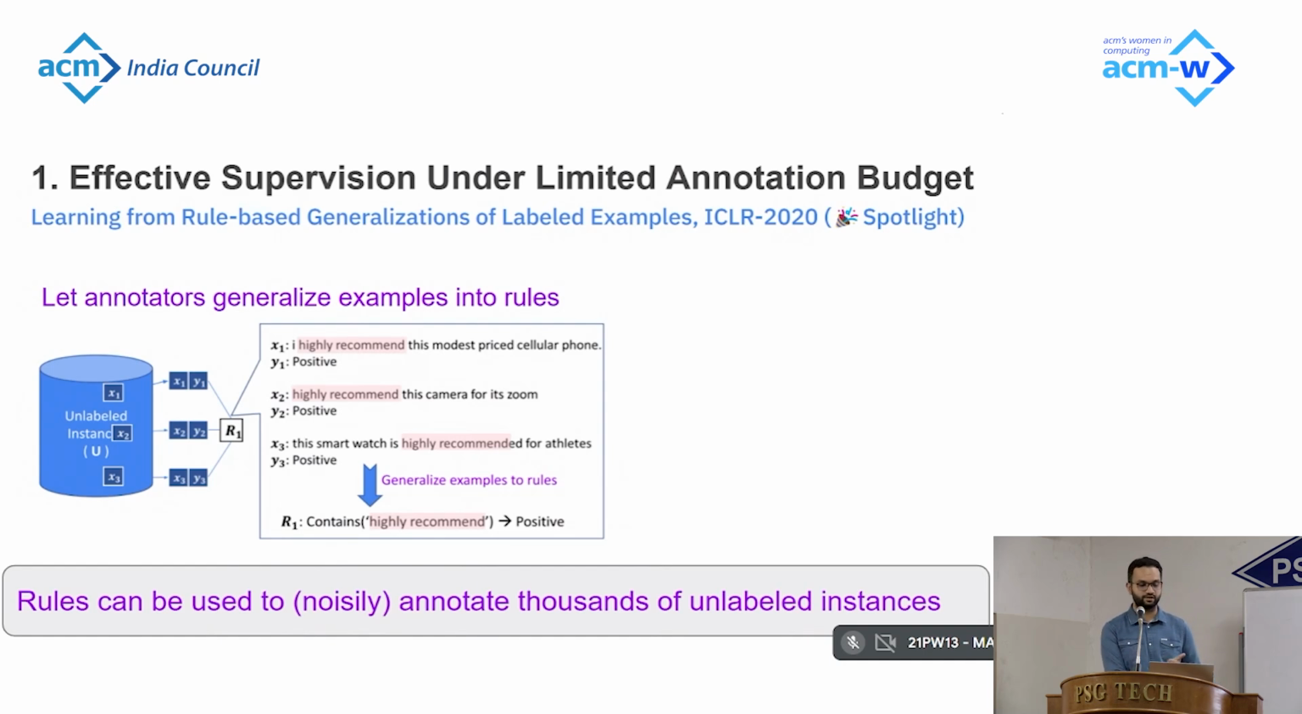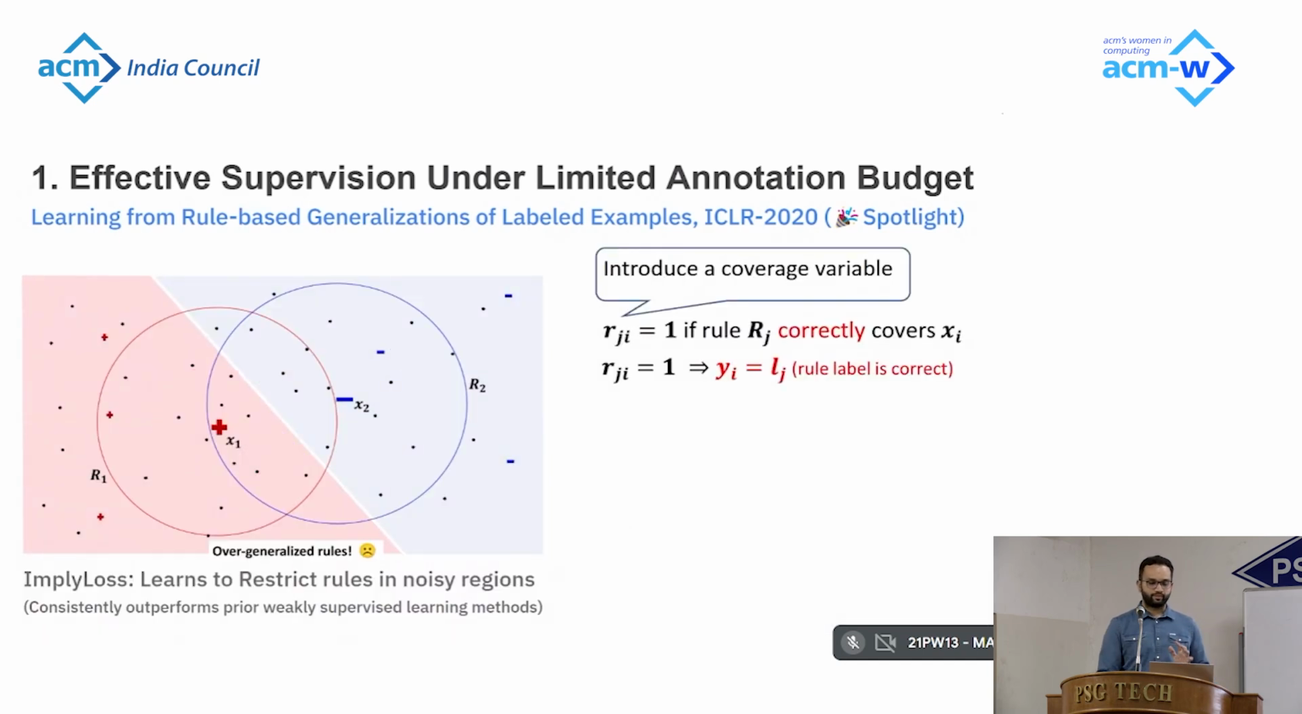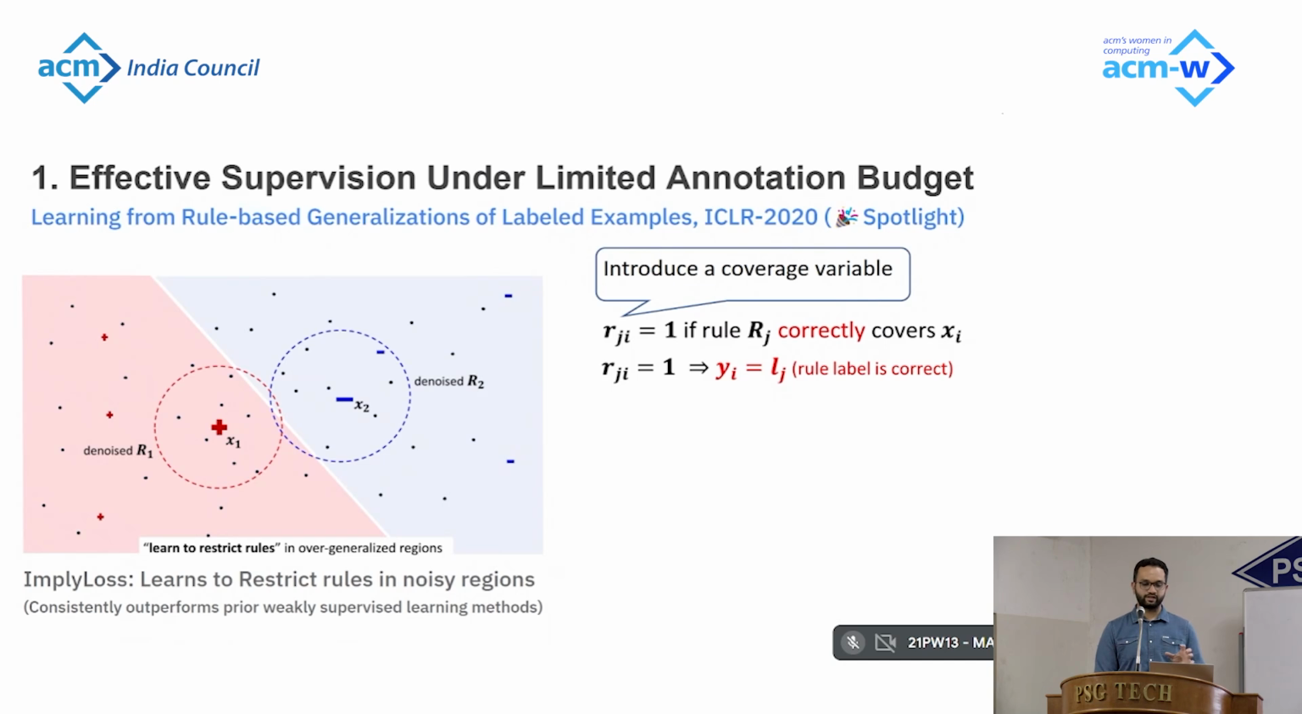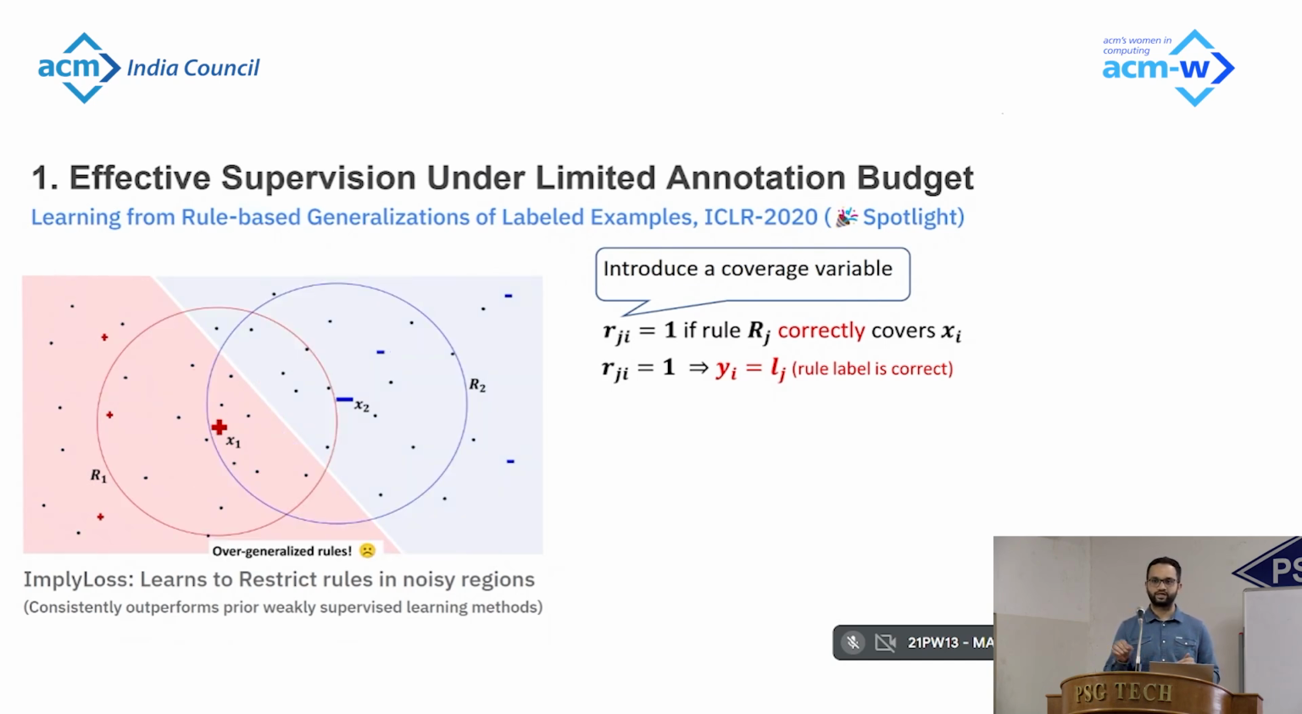However, there is a challenge. Rules can often be noisy. For example, if a product review contains highly recommended, it may not necessarily be positive. And the opportunity lies in how to learn from such large-scale, noisily labeled data sets. So the approach that we take is to restrict rules to the regions where they are correct, and we try to suppress rules in the regions where they are incorrect.